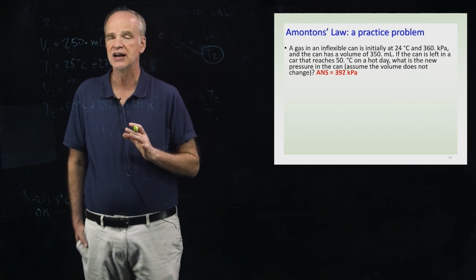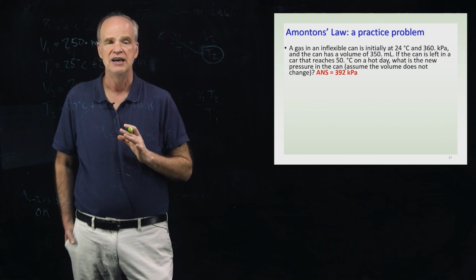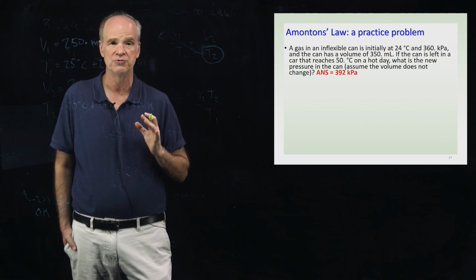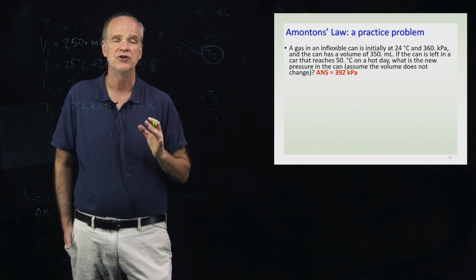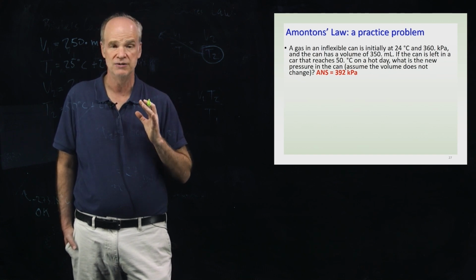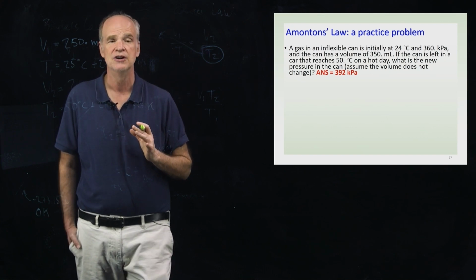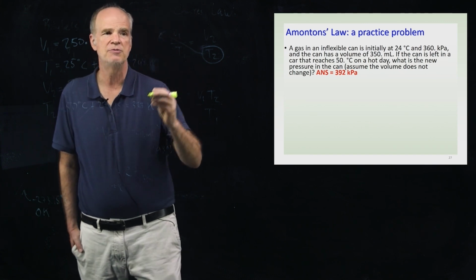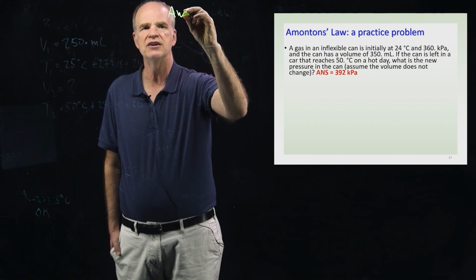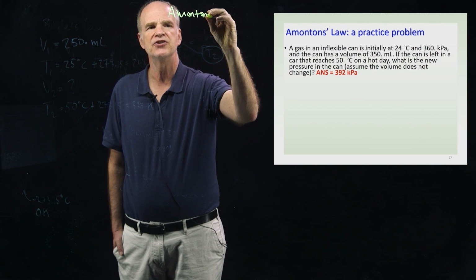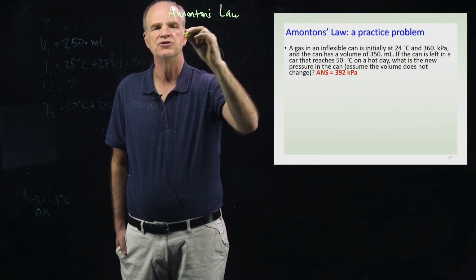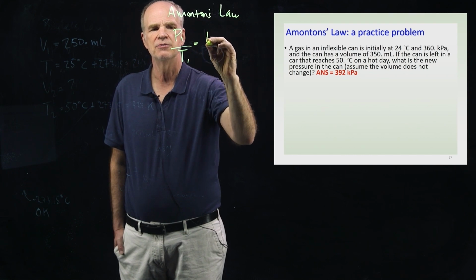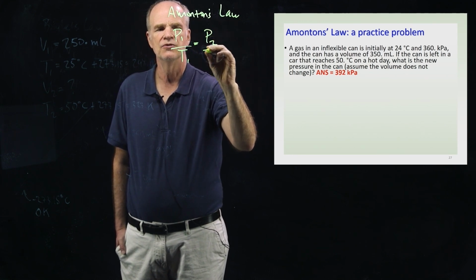The temperature is changing, and the pressure, as judged by the wording of the problem, is changing as well. So you want a relationship between pressure and temperature while moles and volume are held constant. That would be Amontons' Law, which is P1 over T1 is equal to P2 over T2.